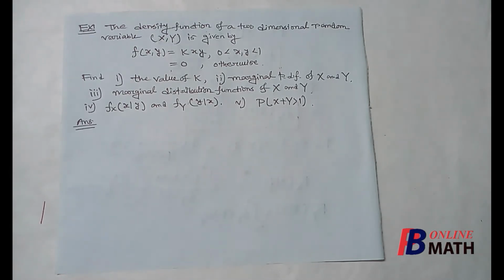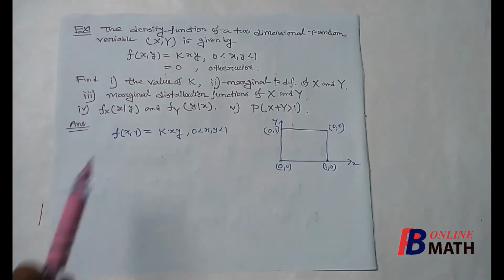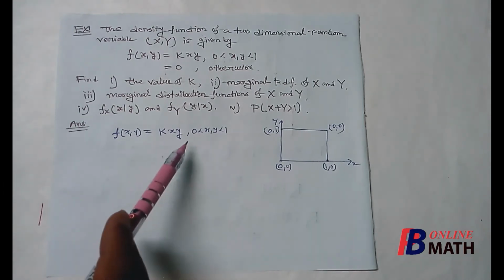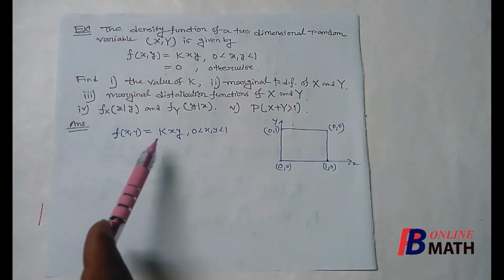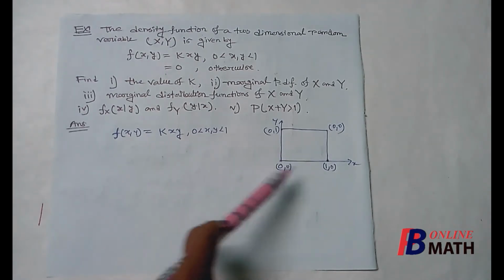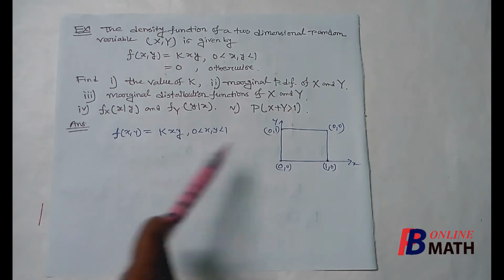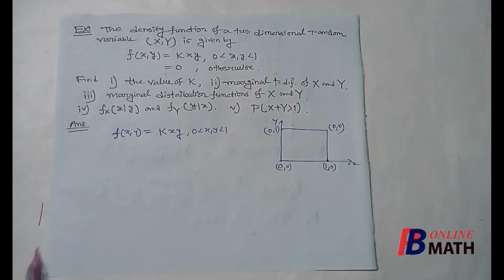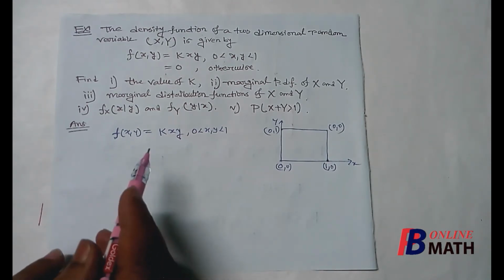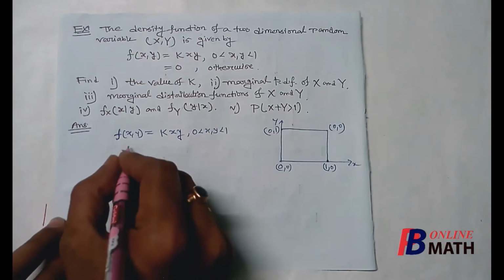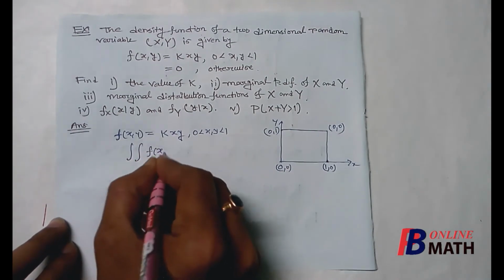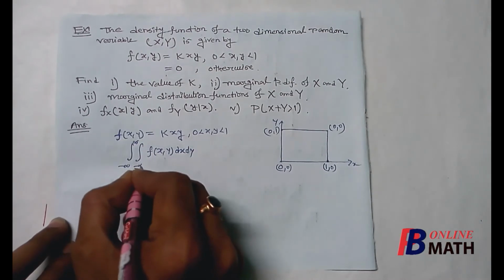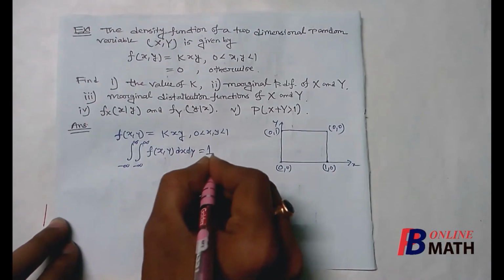So first we write the PDF here. This is the given PDF, and here we find that the range of x and y both are from 0 to 1. So this mass is distributed within this square of length 1. So the masses are within this square, and outside this square there is no mass. We know that for a given PDF the total mass equal to 1. That means the integration of fxy from minus infinity to plus infinity, actually double integration, will be equal to 1.